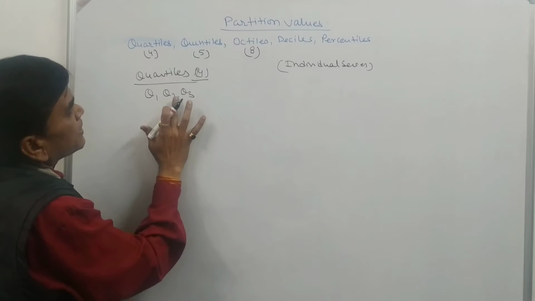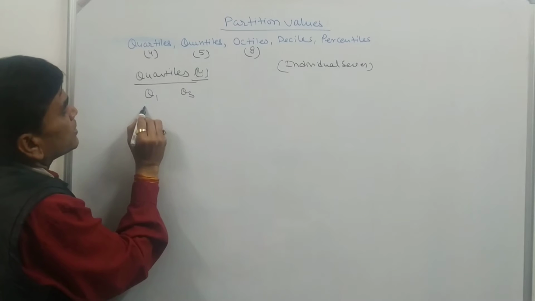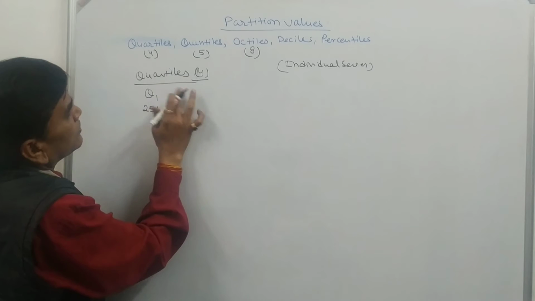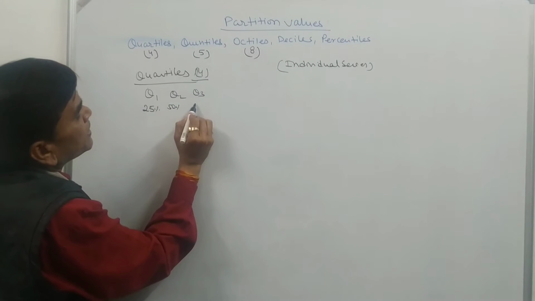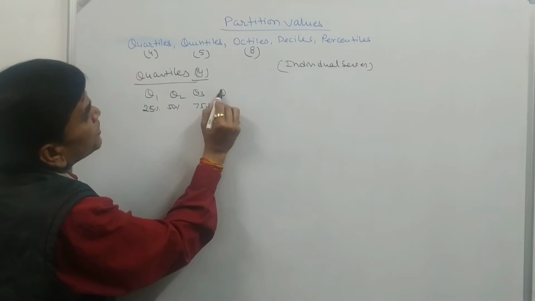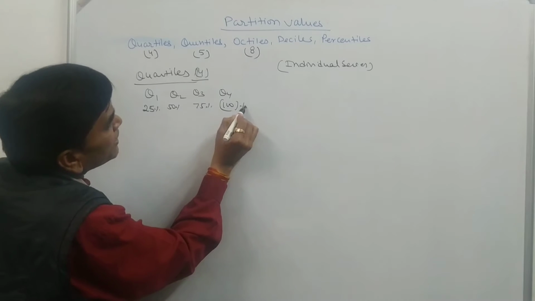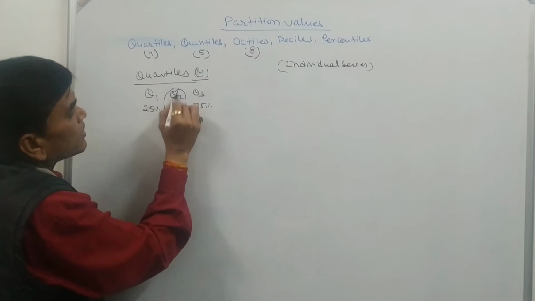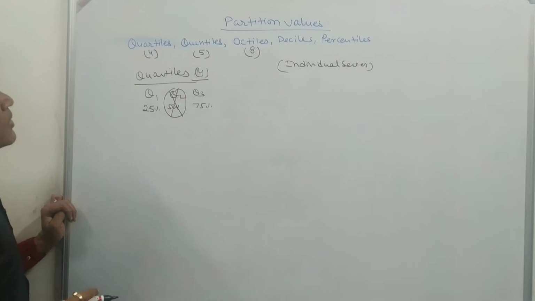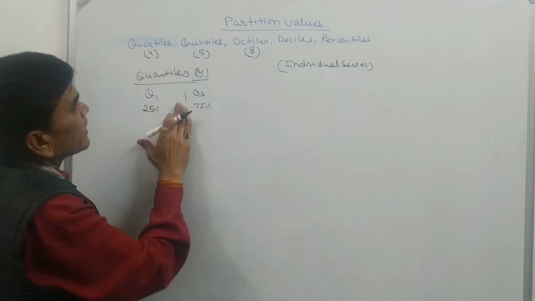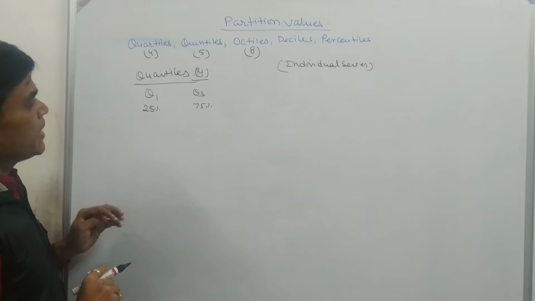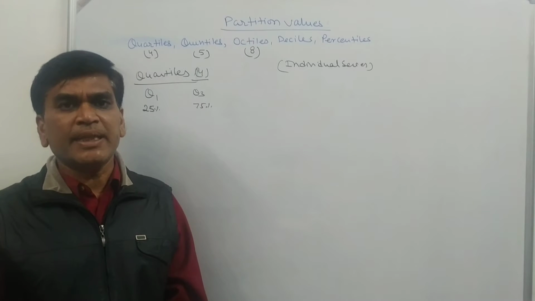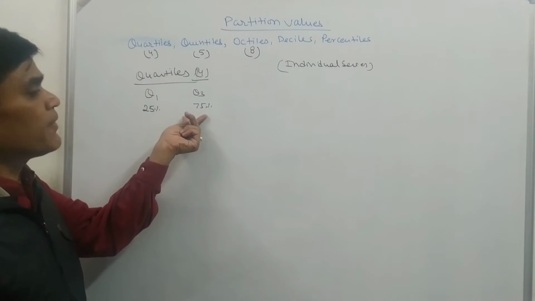Q1 is 25%, Q2 is 50%, Q3 is 75%, and Q4 is 100%. 100% is already available, so we do not require it, and Q2 is the median, so we do not need to discuss it. So there are two quartiles, quartile 1 and quartile 3. Quartile 1 contains 25% and quartile 3 contains 75%.